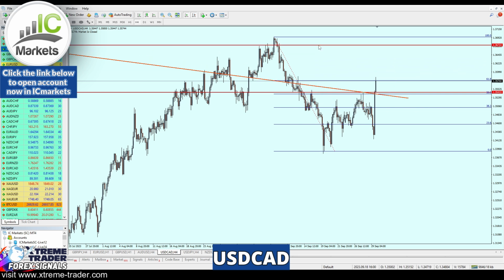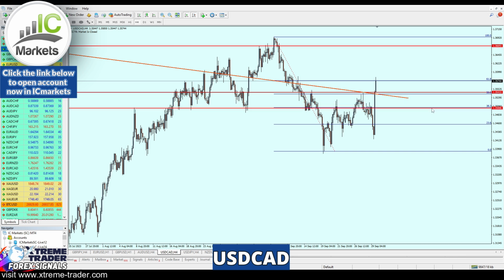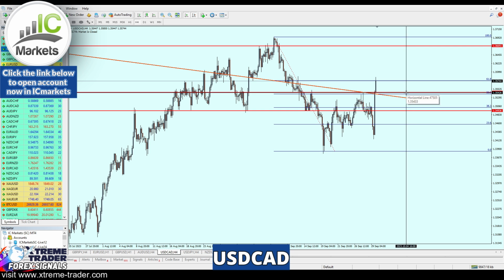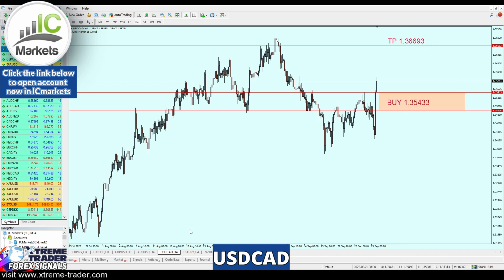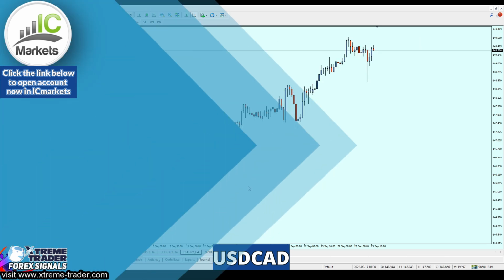Let me just highlight that this is going to be our take profit level at the resistance on 1.36693, and our entry will be here at 1.35433, and the safe zone that shouldn't be ranging lower than this level of a previous support at 1.34936. That means that our safe zone is ranging for about 48 pips against 127 pips of profits. Moving now to the USDJPY.